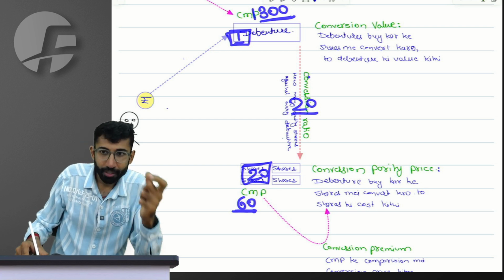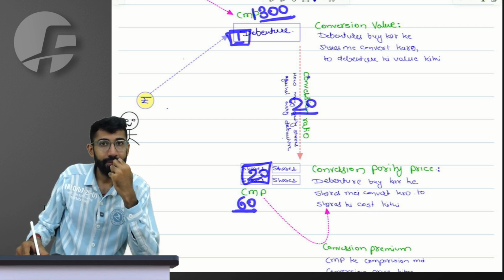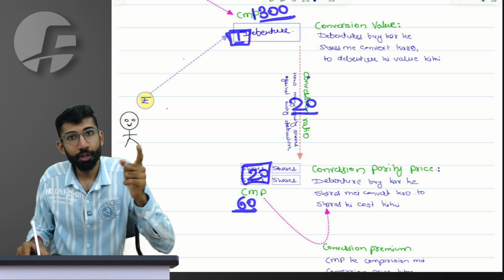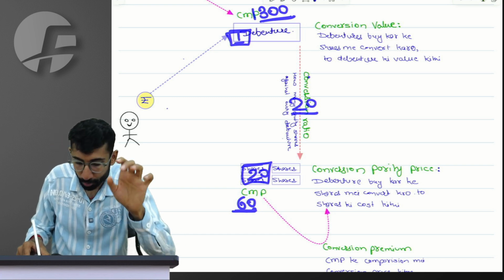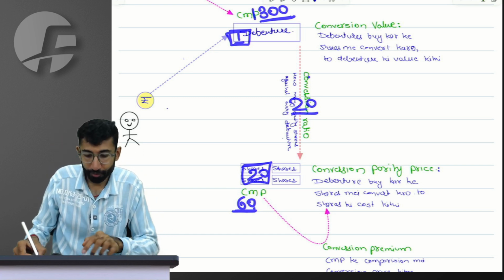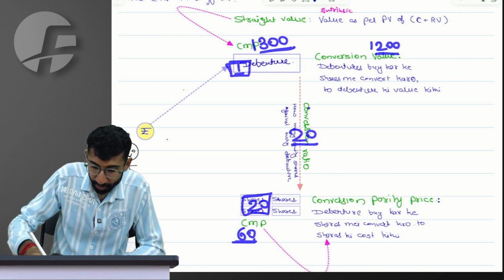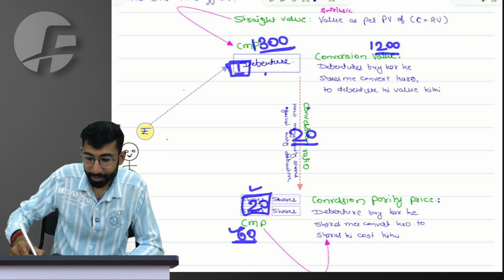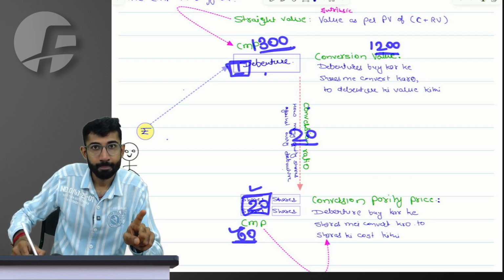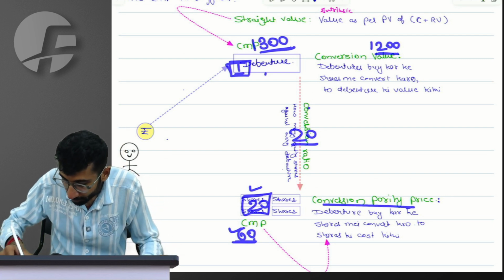Can you people give me the number of conversion value very quickly? If I convert one debenture to shares, how much will be the conversion value of debenture? Sir, value will be 1200, which is 20 shares into rupee 60.